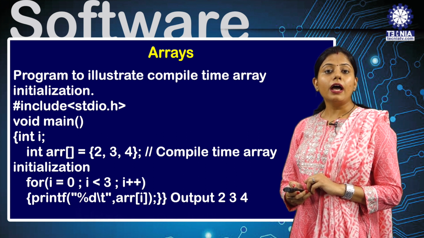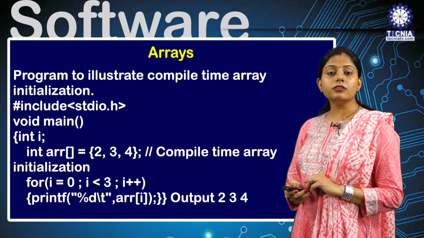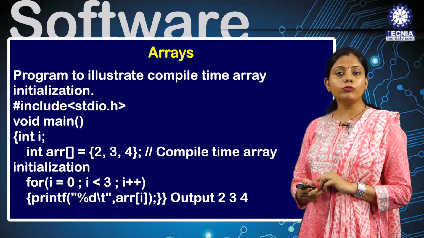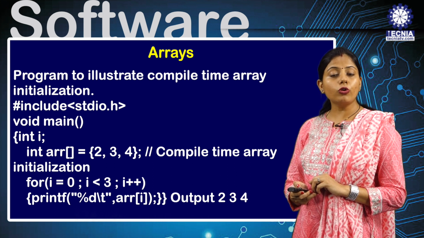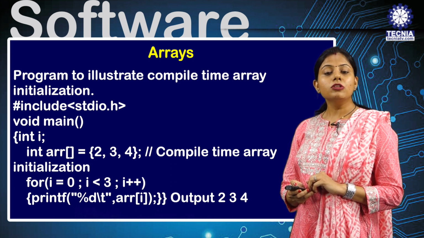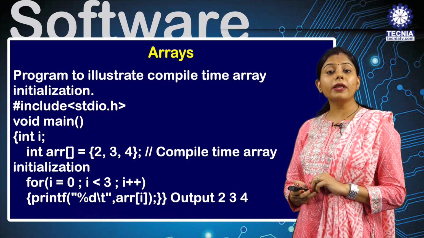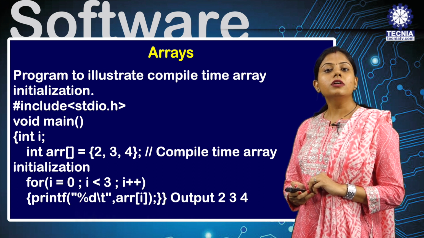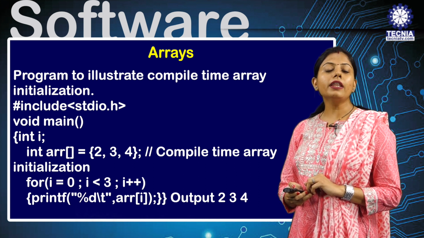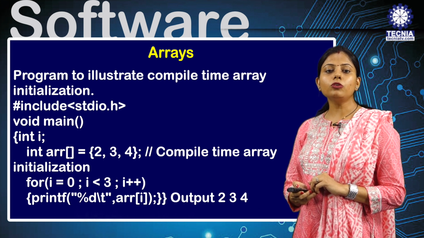Now I am using the for loop. As already discussed, array indexing starts from 0. So the for loop will run with i equal to 0, i less than 3, i plus plus. First i is 0, so the value 2 will be accessed, then it will increment, then i is 1, it will take the value 3, and then i will increment, and it will take the value 4. So the output will be 2, 3, 4.